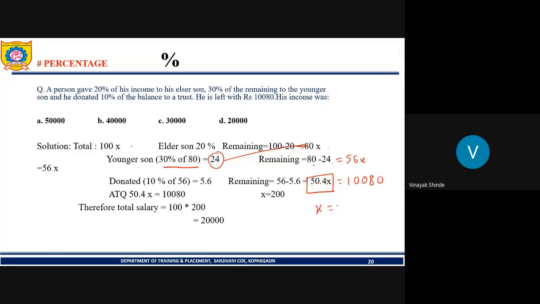It will be x equals 10080 divided by 50.4. So x is 200. Now we put this 200 in the total value, that is 100 into 200. It will give us 20k. So the answer is option D.